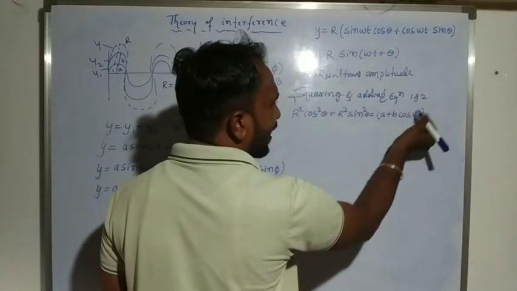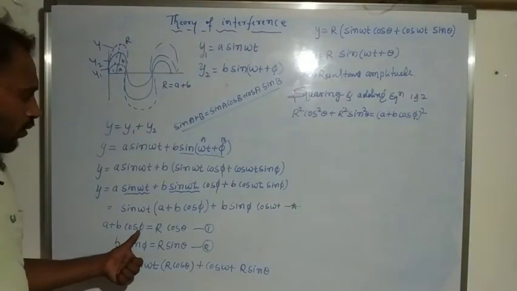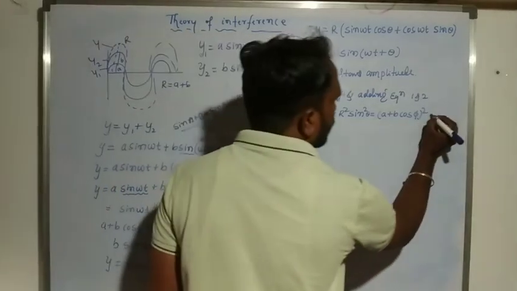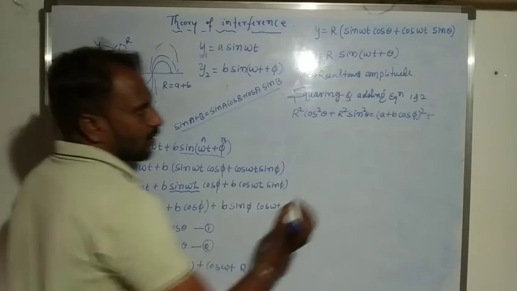Why? Because we are squaring and adding equations 1 and 2. (a + b cos pi) whole square plus b square sin square pi.